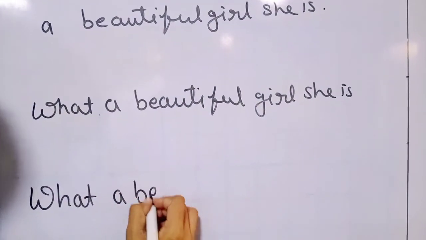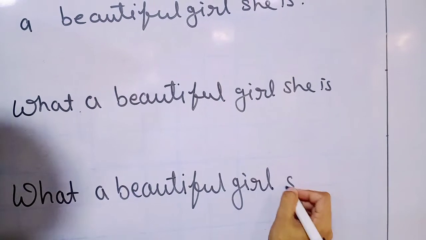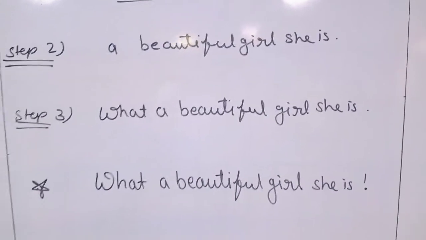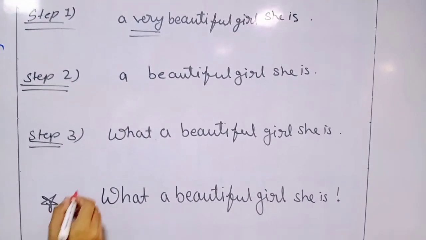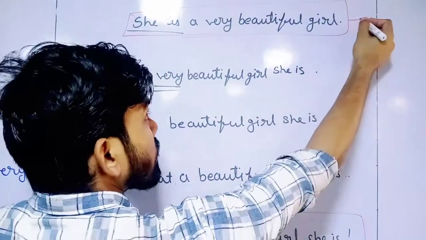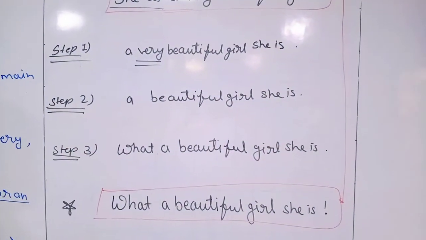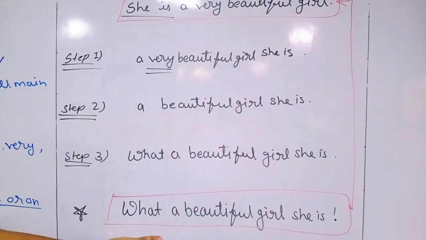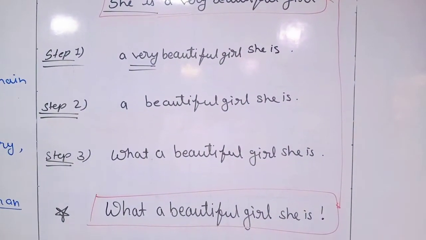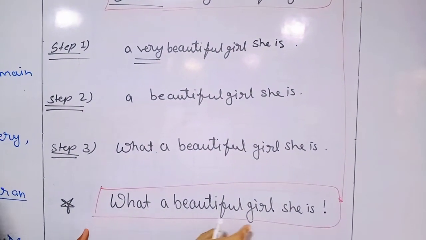What a beautiful girl she is, with an exclamation mark. Here we used the exclamation mark. So this way we finally converted this assertive sentence into the exclamatory sentence. You can see, these are the 3 steps we are going to follow. After that we can find our answer. So these are the steps to understand it. We can do it directly. So she is a beautiful girl. We converted that to what a beautiful girl she is.